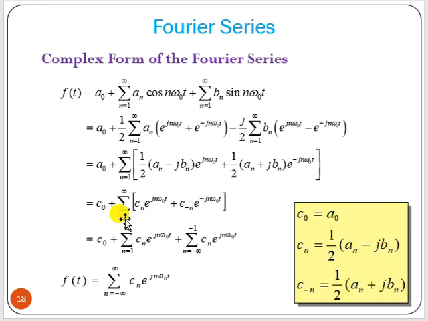So now this limit we can change, for both terms we can have the limit. Now here we have 1 to infinity limit, and here we have 1 to infinity limit, but here we have a minus term, so we can change that. So we can change the limit to minus infinity to minus 1, and we will get the positive term. So instead of minus we get positive. Now we can write the expression as f t equal to c0 plus summation of cn, from minus infinity to infinity, cn e to the power j n omega 0 t.